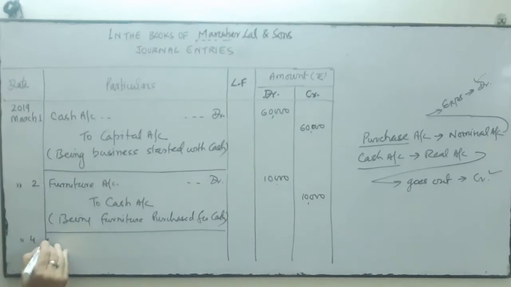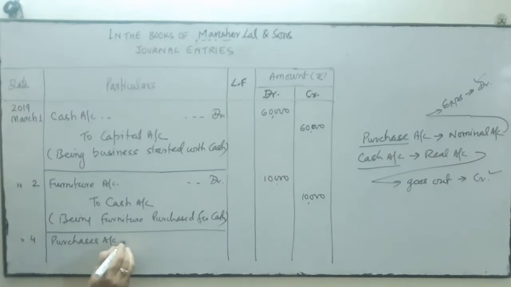So we'll write it like this: purchase account debit, to cash account. Narration will be very simple and short: being goods purchased.